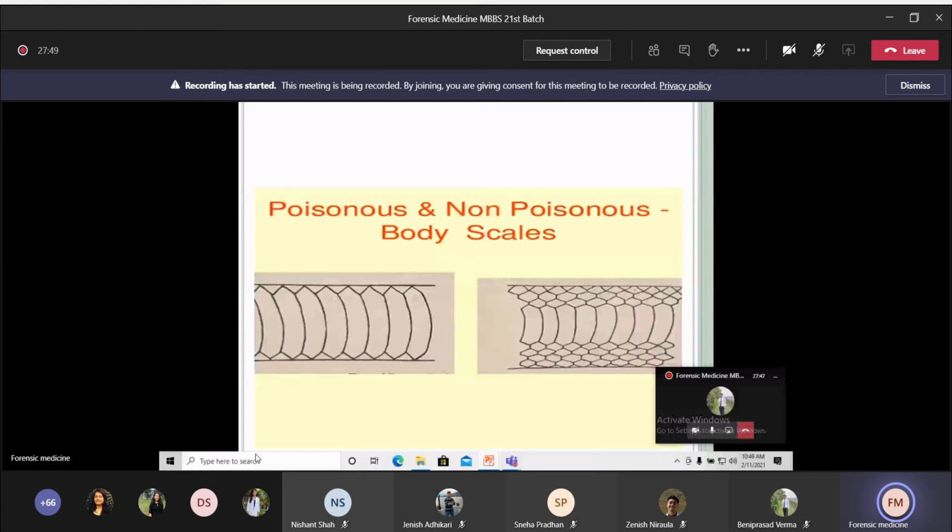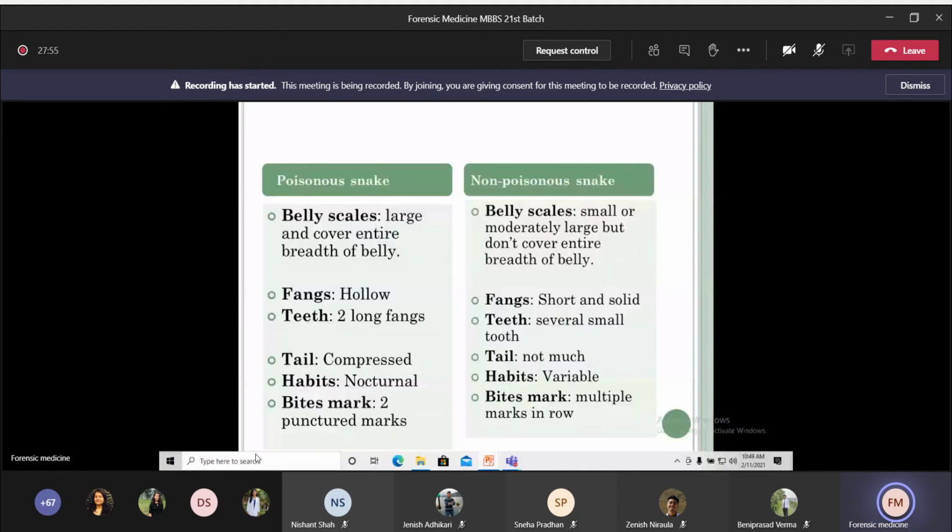The first one is belly scale, and the second one is fangs. The fangs in case of poisonous snake are hollow in nature, whereas in the case of non-poisonous, they are short and solid. Teeth: 2 long fangs are present in case of poisonous, whereas in the case of non-poisonous, multiple small teeth are present.